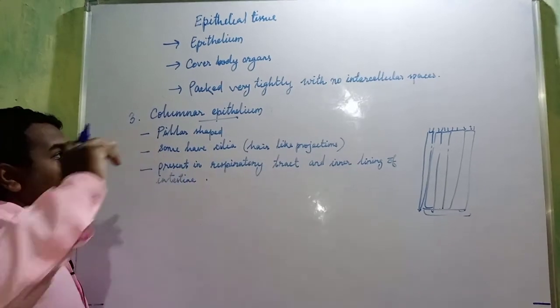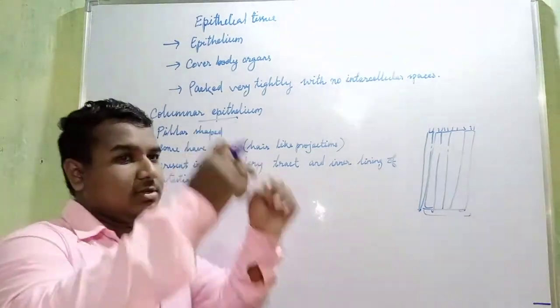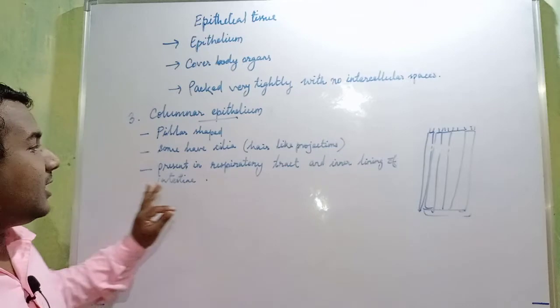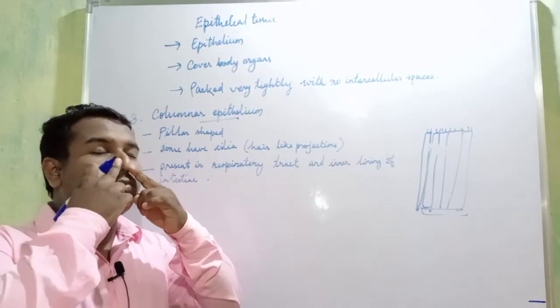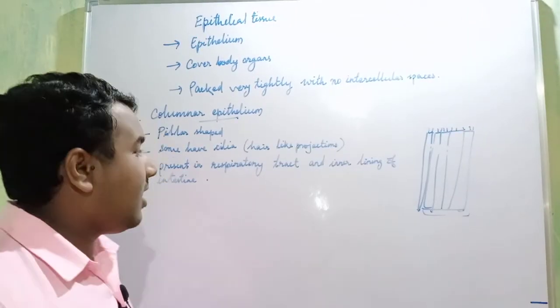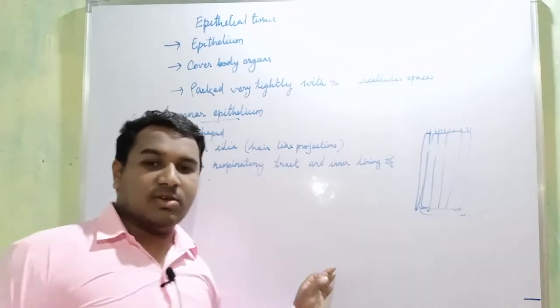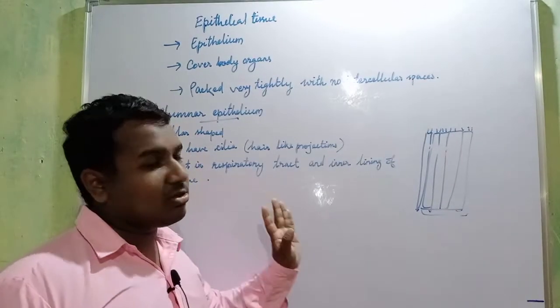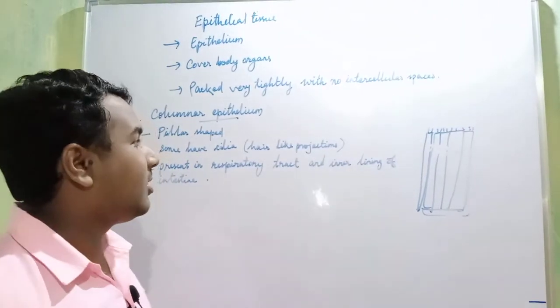Okay, so columnar epithelium is pillar shaped. Some are having cilia, hair like projections in it. Okay, and it is present in our respiratory tract, means from nose to our lungs, and in inner lining of intestine, means our small intestine, large intestine, inner side also this columnar epithelium is present.